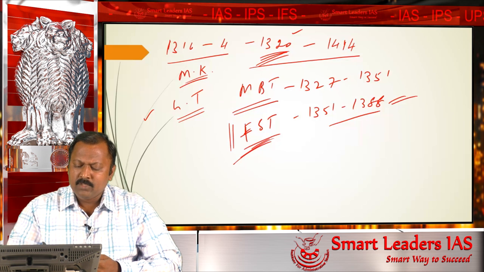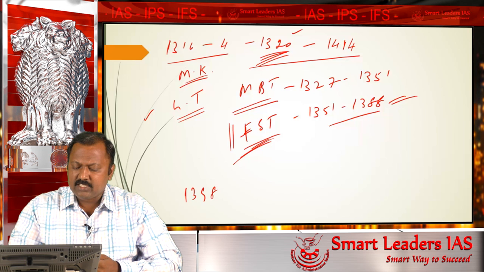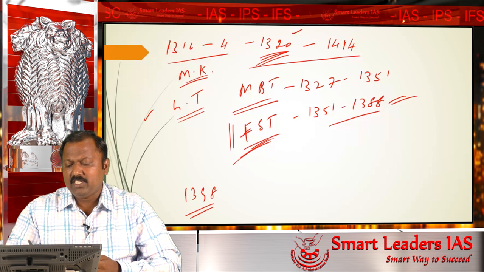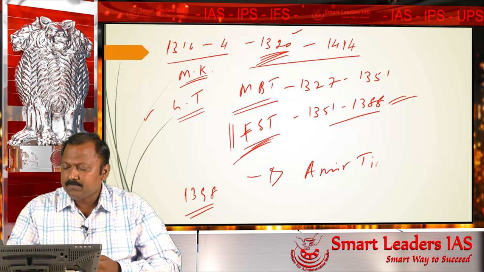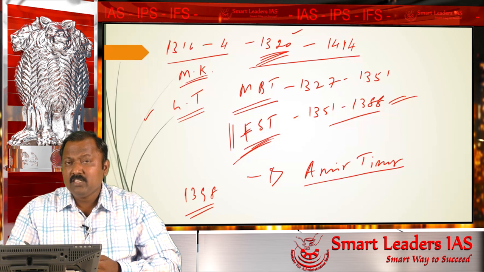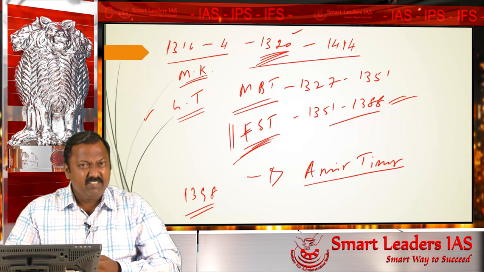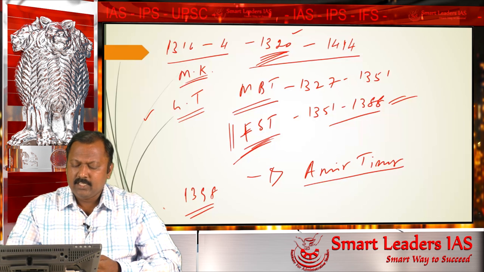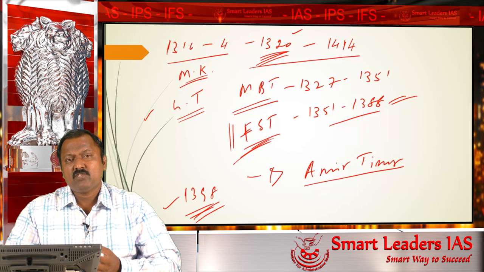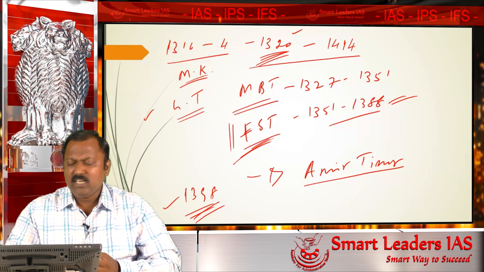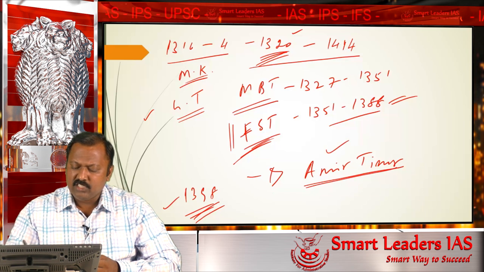Added to this problem, in the year 1398, a foreigner invaded India. His name happens to be Amir Taimur. Amir Taimur invaded India and looted Delhi in the year 1398. So that dynasty, which was already declining, had its decline hastened by Amir Taimur's invasion.